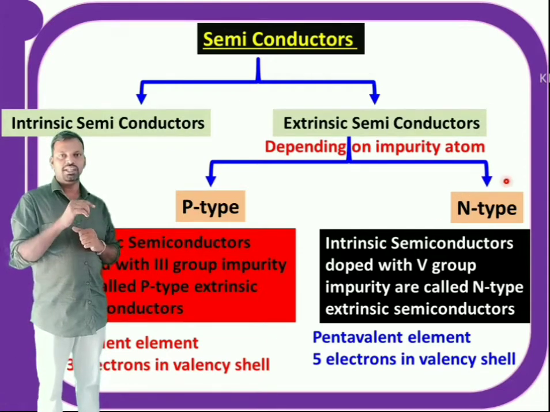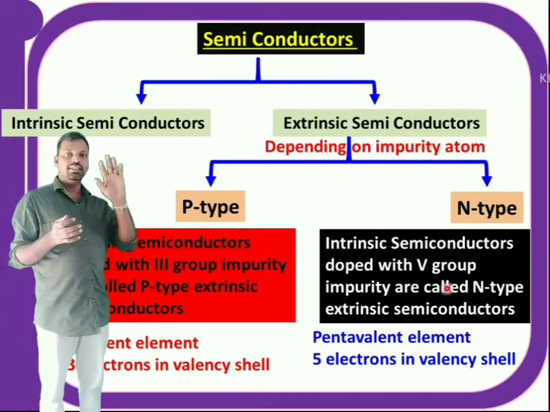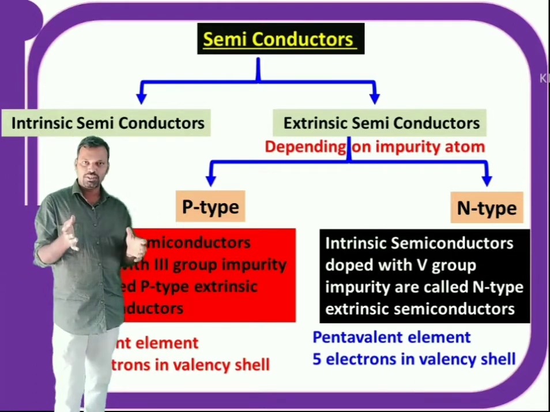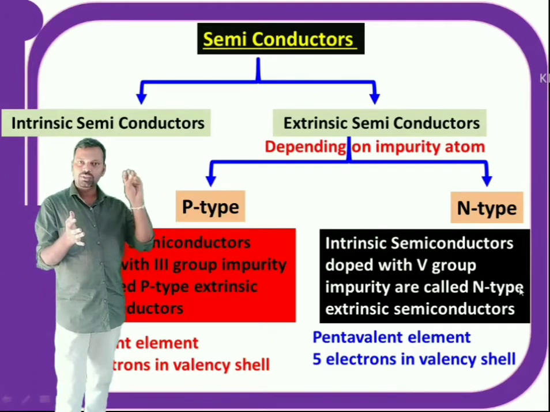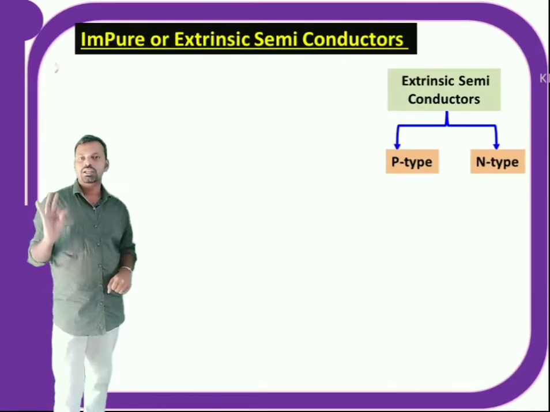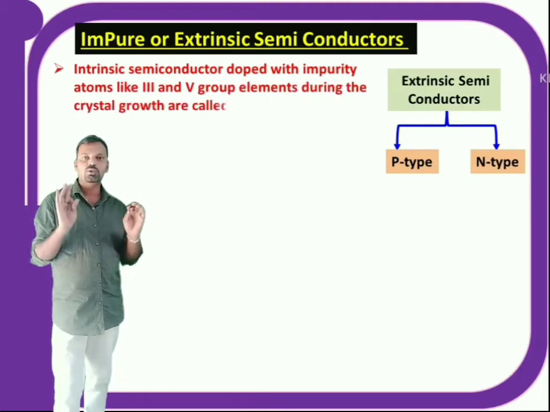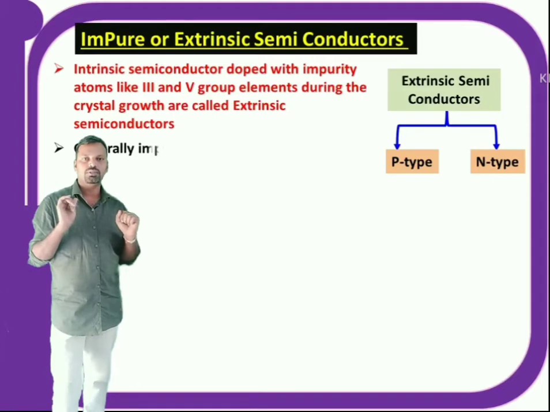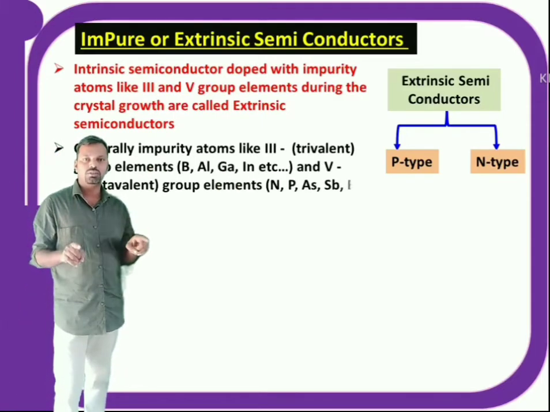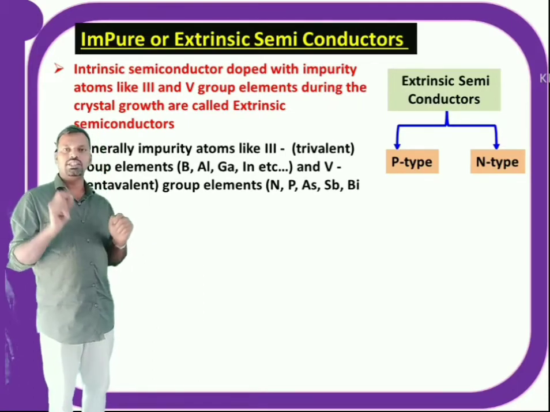Now come to the n-type semiconductor. If I add group 5 impurity atoms to the pure semiconductor, then it is said to be an n-type semiconductor. That means take a pure semiconductor and add group 5 elements. Group 5 elements are nitrogen, phosphorus, arsenic, antimony, bismuth, etc. So an extrinsic semiconductor is an intrinsic semiconductor doped with impurity atoms like group 3 and group 5 elements during crystal growth.